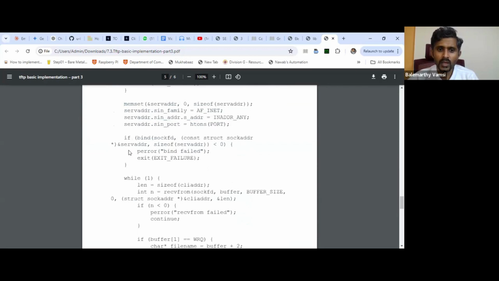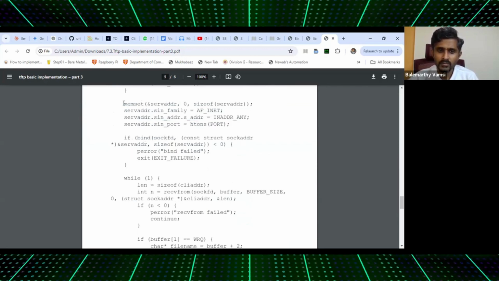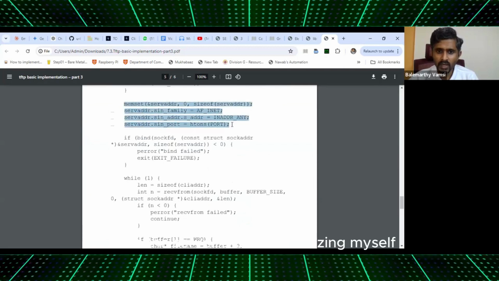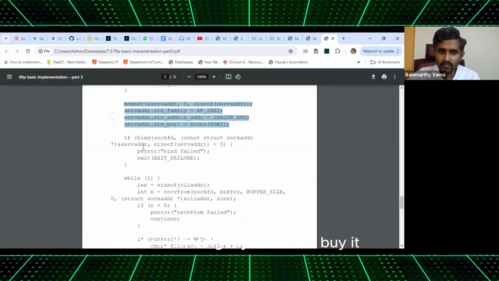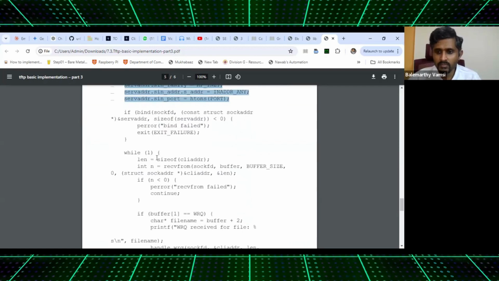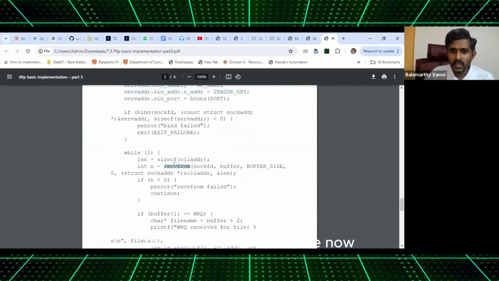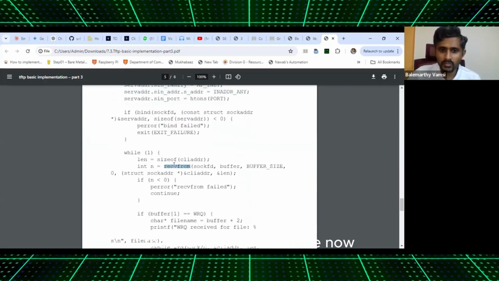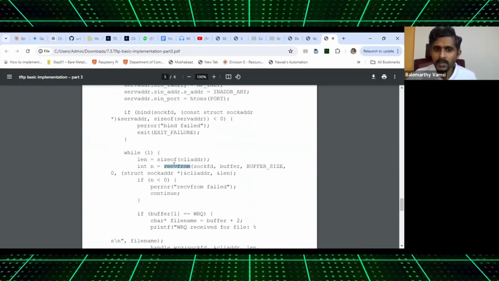Now, I bind. In the sense, this is the server that I am stabilizing myself or initializing myself, then I bind to a socket. Now I am listening. I will be in the listening mode. The client sent data to me now. Receive from is from the client.